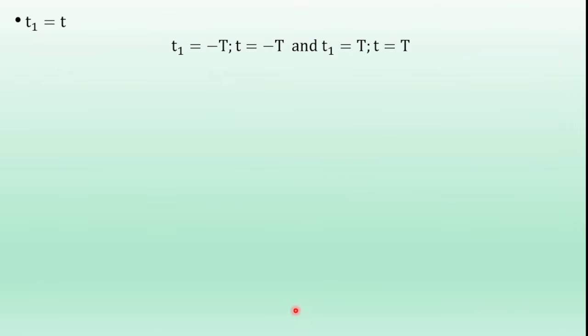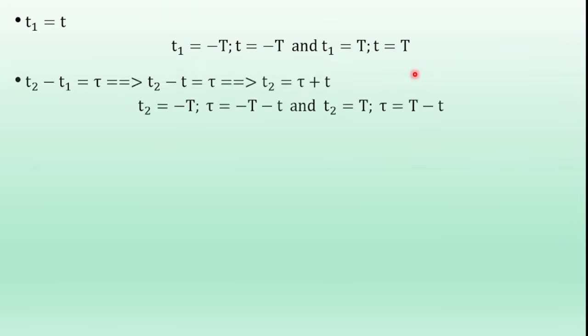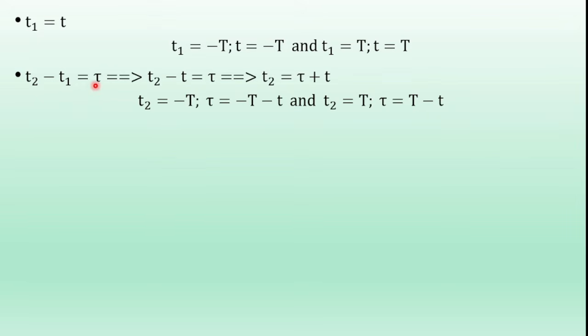So t1 is equal to t, and substitute the lower value of t1, that is minus capital T, in this equation, then small t is equal to minus capital T. And t1 is equal to plus capital T, that is the upper value of t1, then small t is equal to capital T. So substitute t1 ranges into this consideration. The ranges of small t are minus capital T to plus capital T. So t2 minus t1 is equal to tau, but t1 is equal to t, substitute in this equation. So t2 is equal to t plus tau. So in this consideration, substitute t2 ranges, then calculate tau ranges.